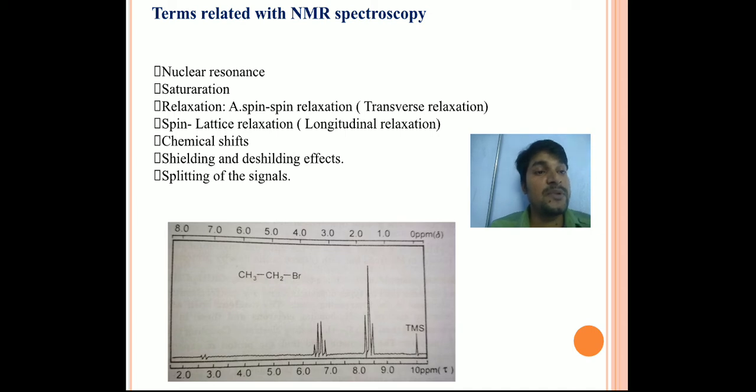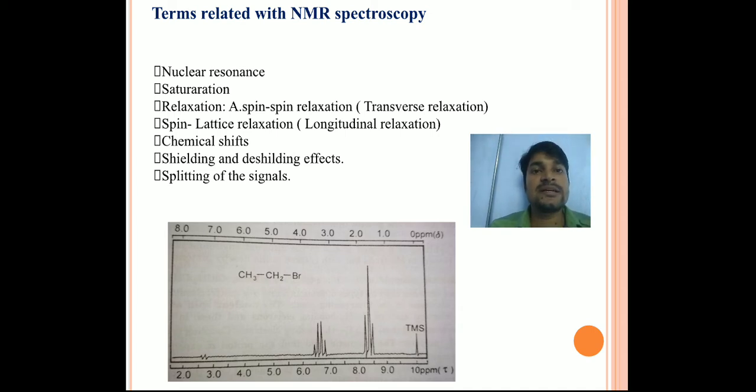At one time, a situation occurs where no nucleus is present in the lower energy state. That is saturation, and then there is no further transition. To avoid this phenomenon, we have to carry out continuous spectrum or continuous energy transition.